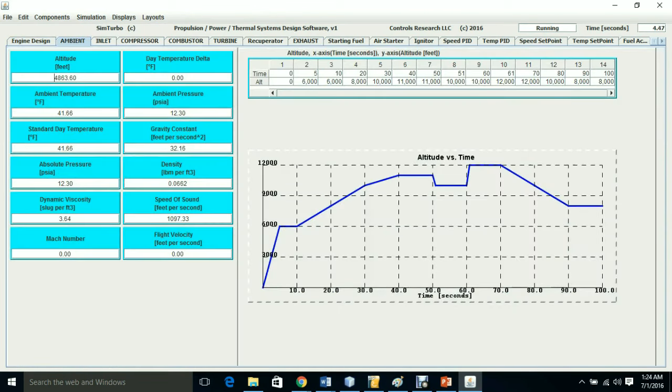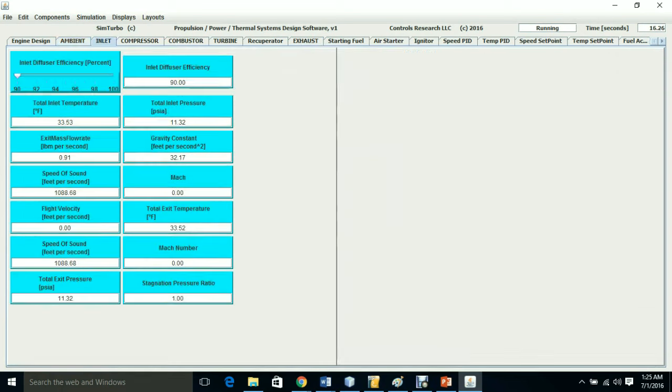This is the ambient tab, and it tells us right here we're tracking altitude. I have an altitude simulation here, and we're tracking the altitude and the rest, and also how the ambient pressure and temperature are varying with altitude. The inlet conditions,